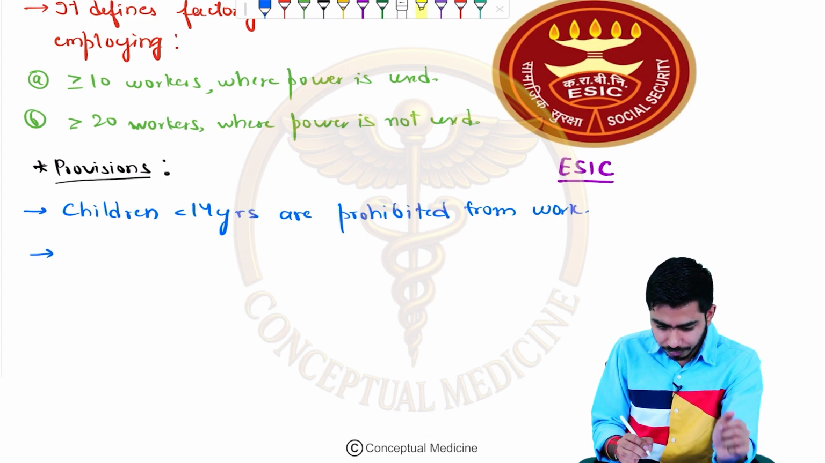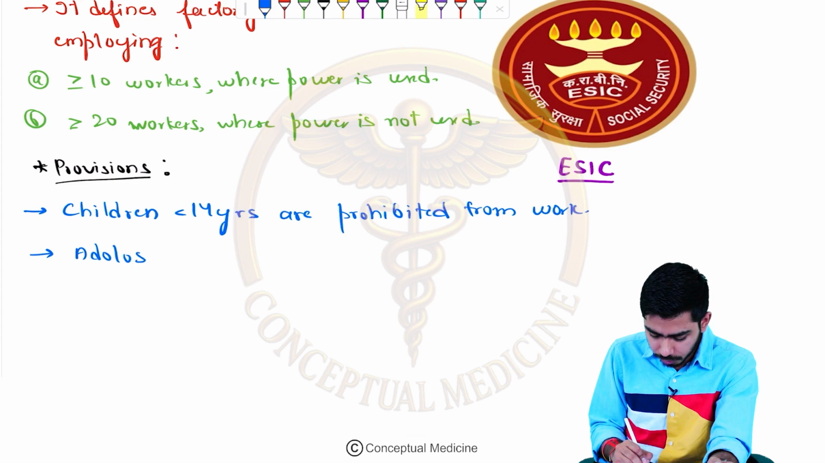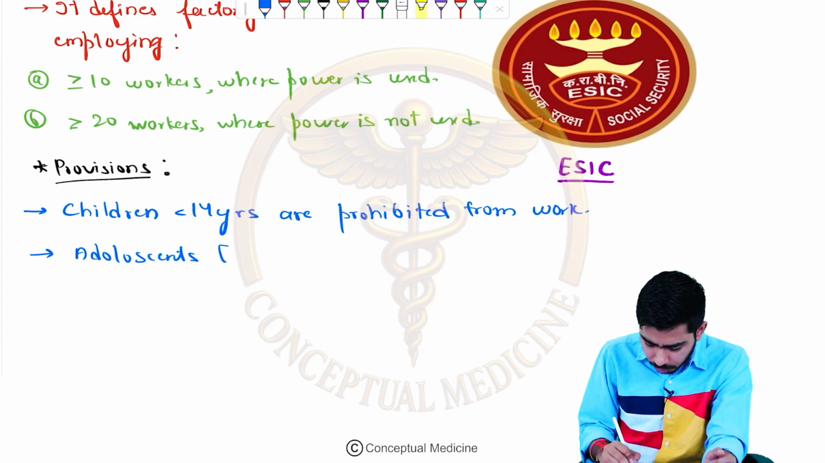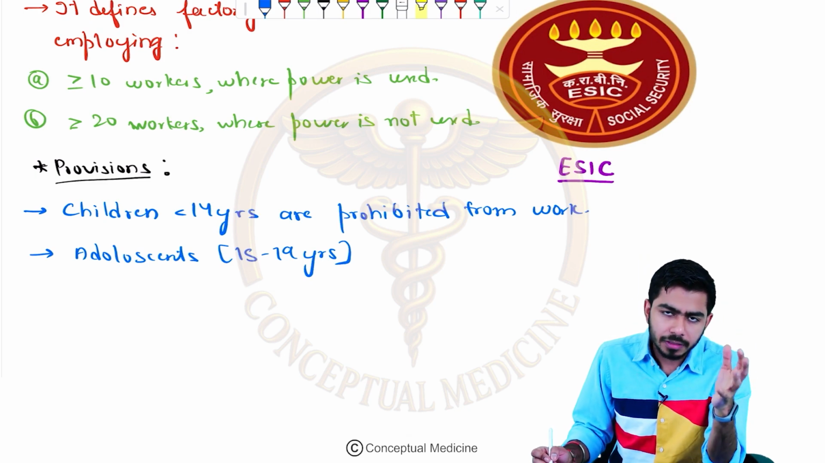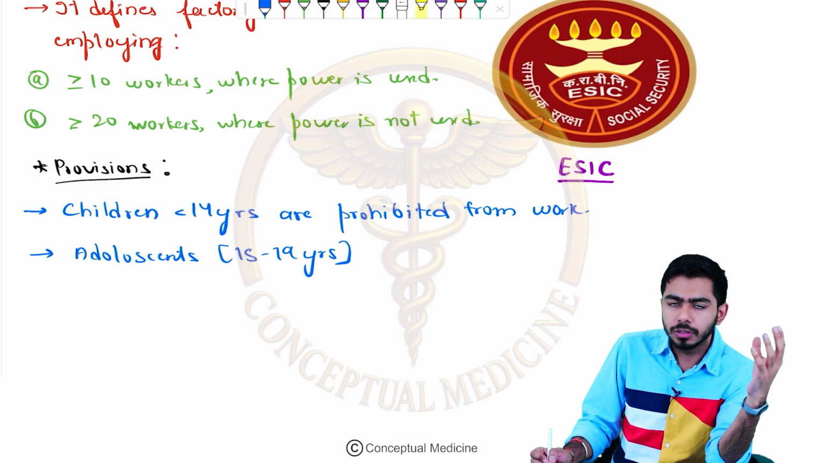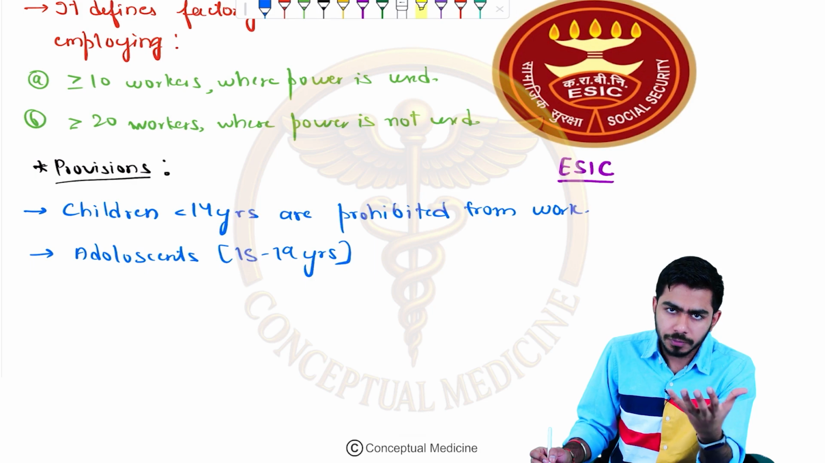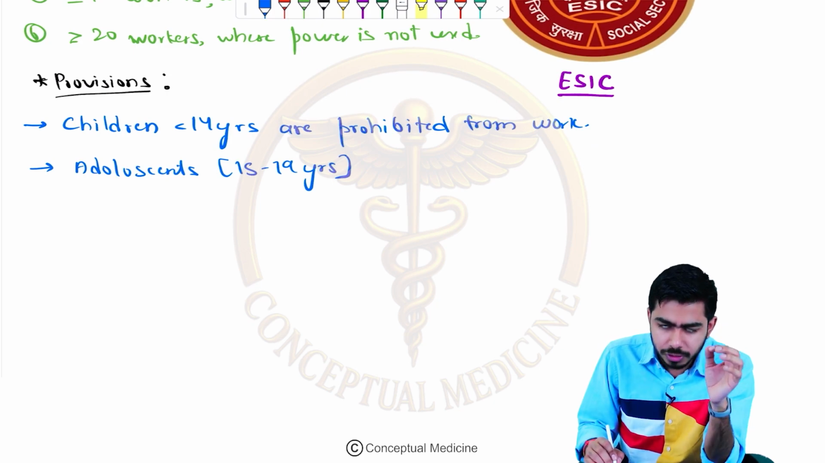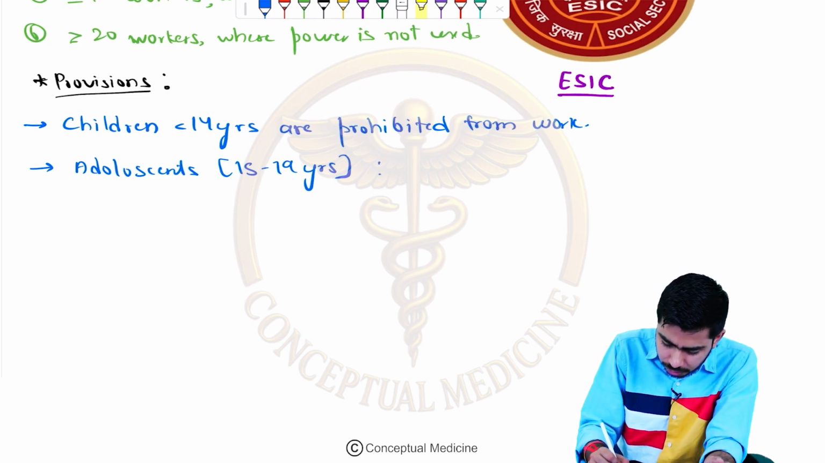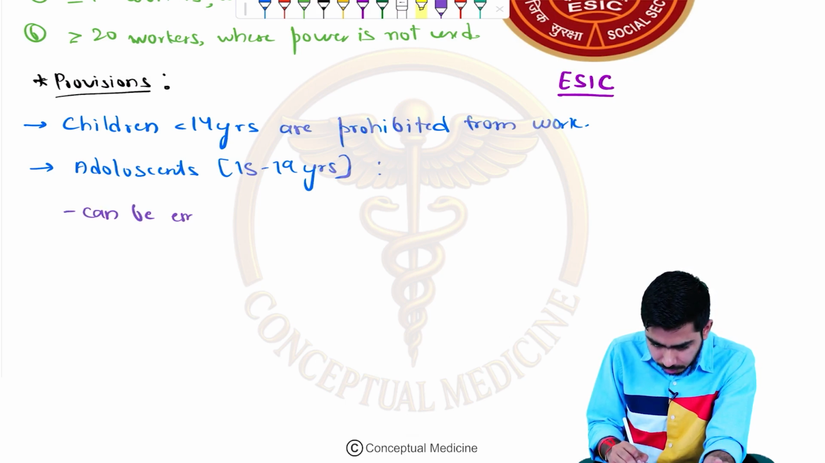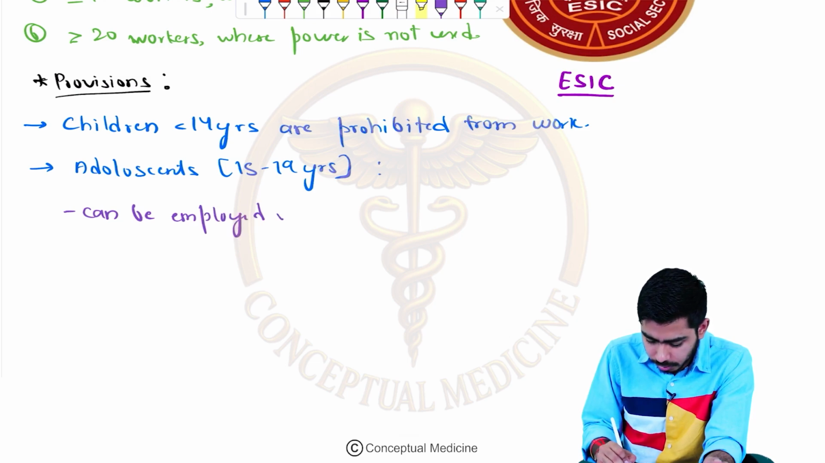First rule. Second thing is adolescents. Which age group am I talking about? Almost around 15 to 18, 19 years. So adolescents, 15 to 19 years, let's say. They shall be working in the establishment, provided that the organization, which is the factory over here, provides the proper environment for the work. They should make sure that there is no night duty. So adolescents can be employed only under such circumstances.